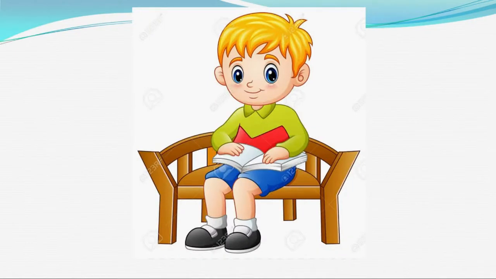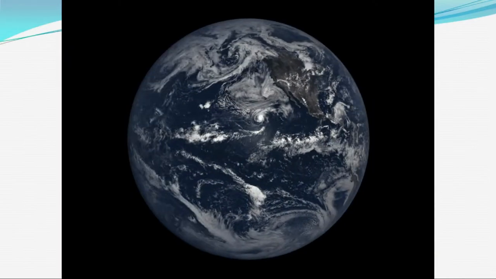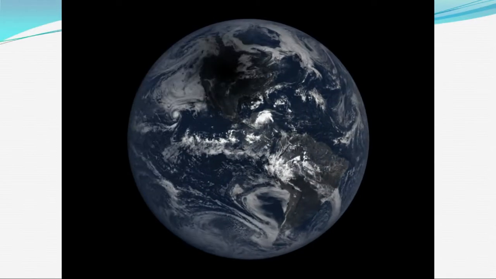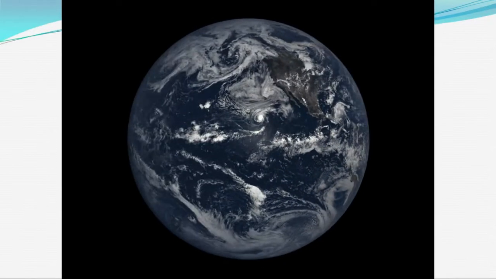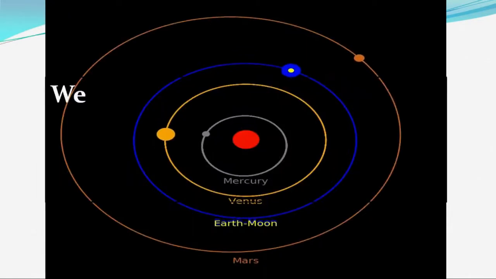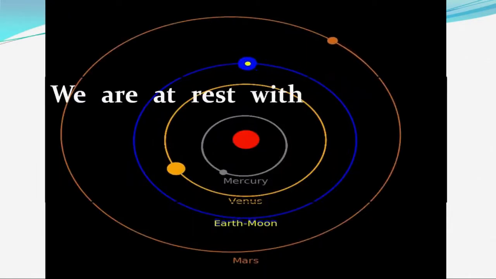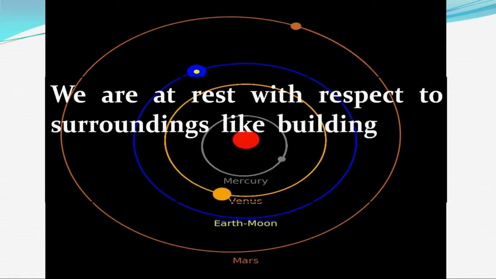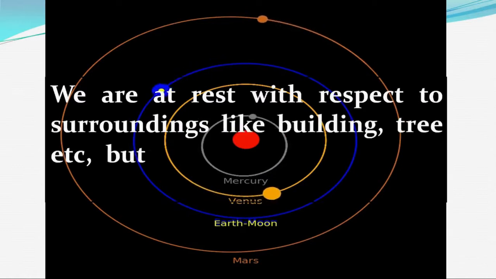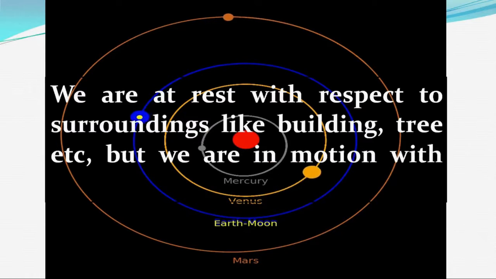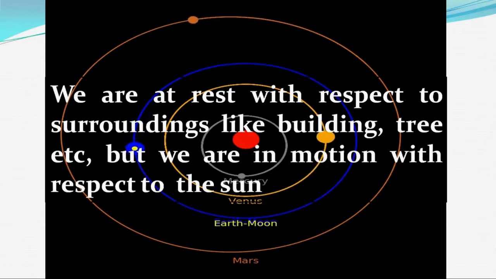But we are at rest with respect to the building near us or with respect to the earth. As we all know, we are on earth and earth is revolving around its axis as well as around the sun, so we can say that we are at rest with respect to the surroundings like buildings and trees, but we are in motion with respect to the sun or any other planet.